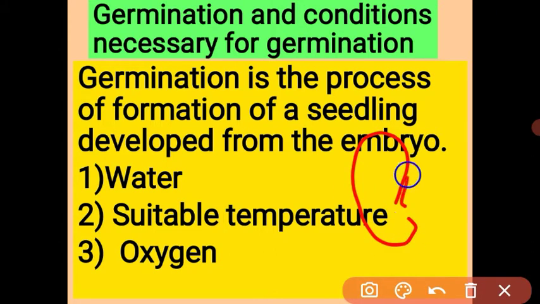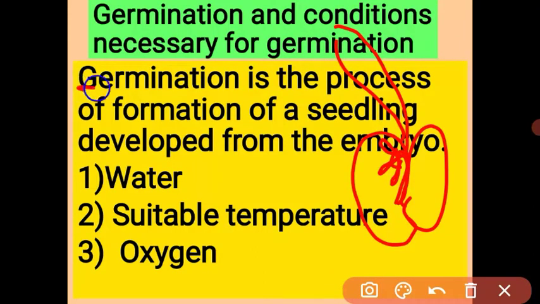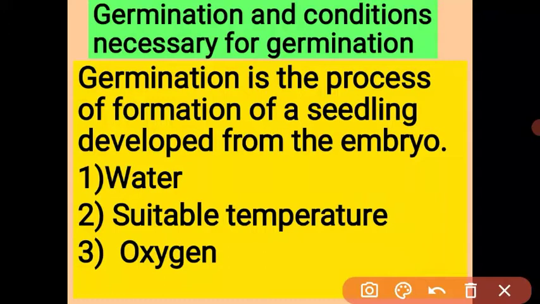This is the bean seed, a small embryo is present inside the seed, and the formation of a seedling developed from the embryo, this process is called germination. In that process, suitable favorable conditions are also necessary for germination. Let us see which important things are necessary for germination.